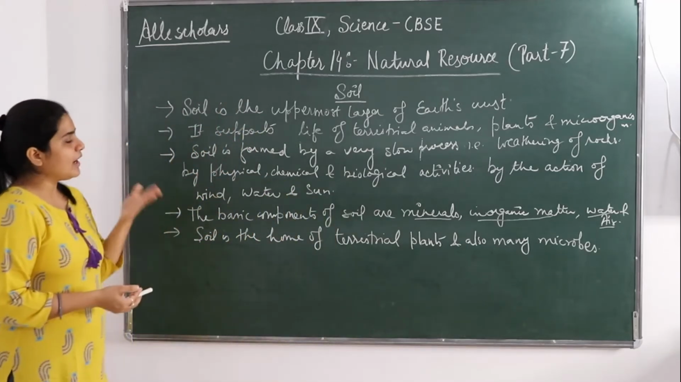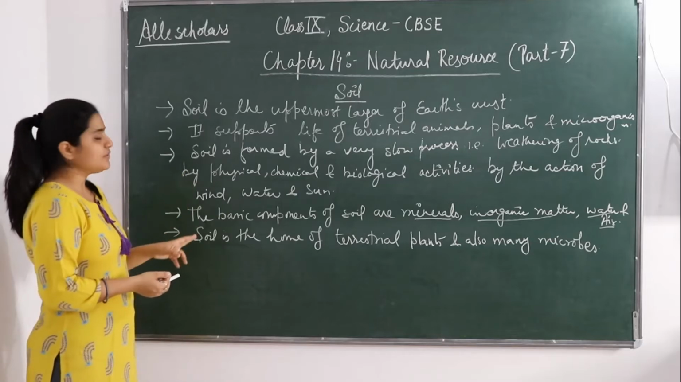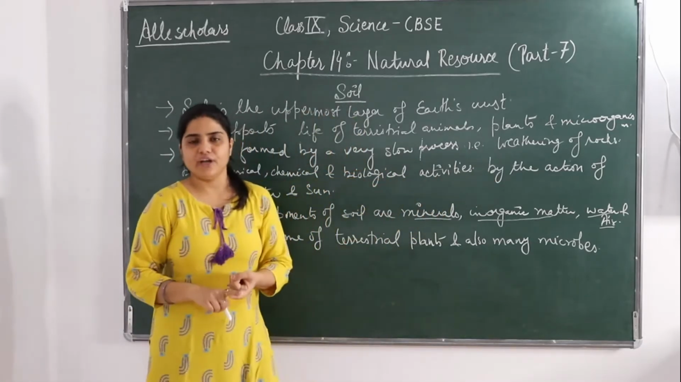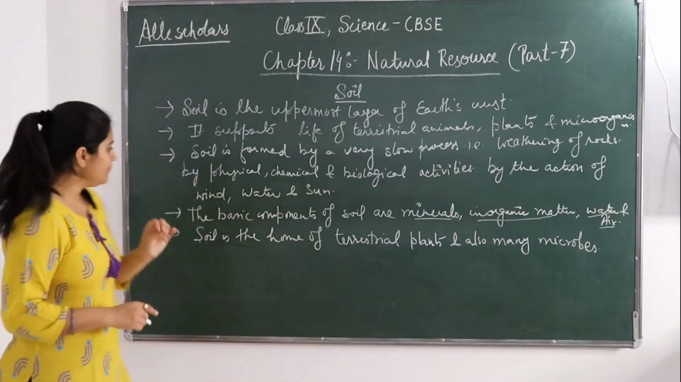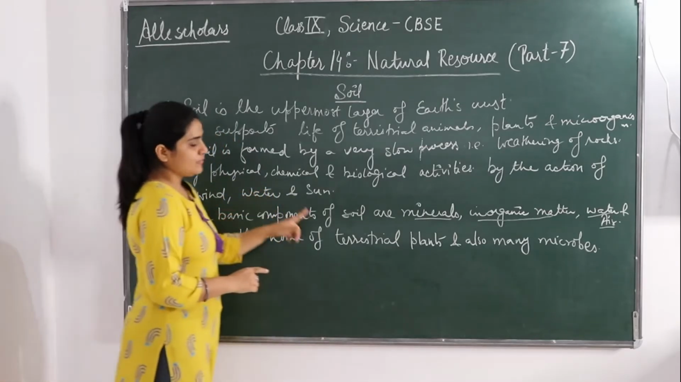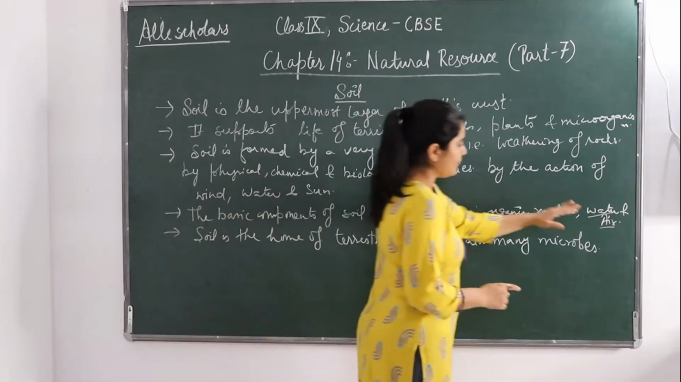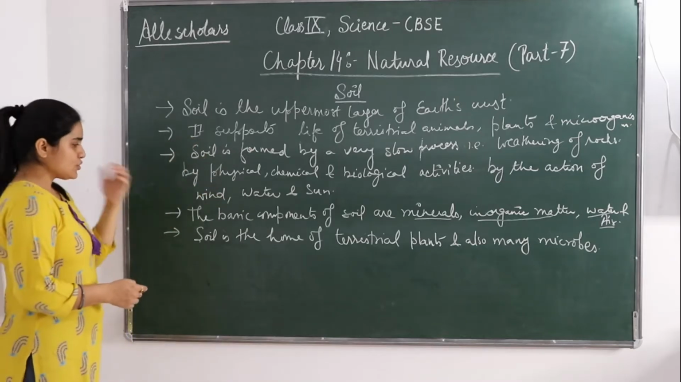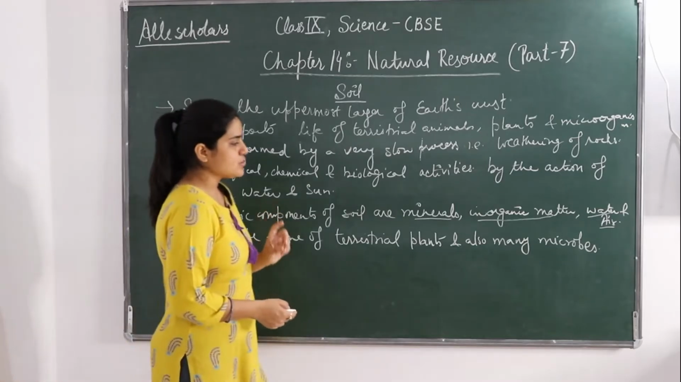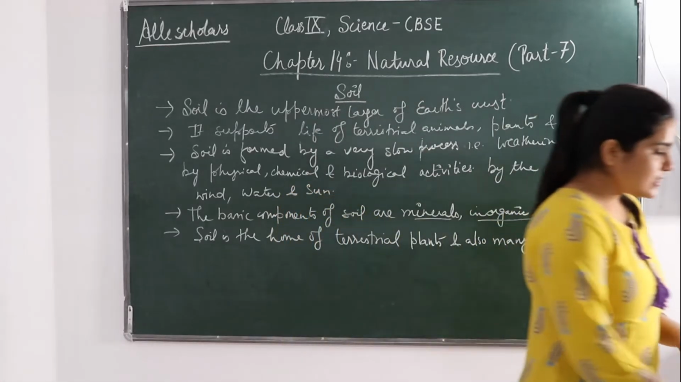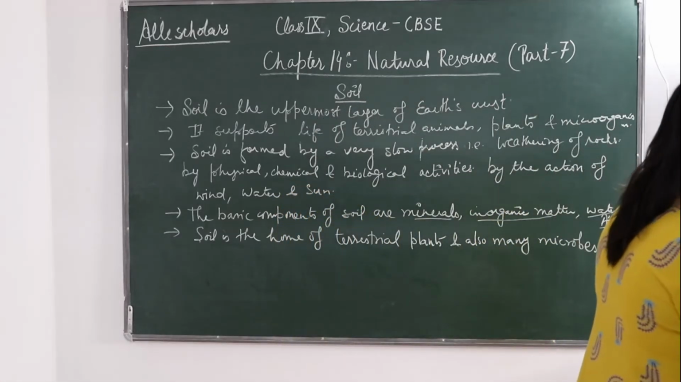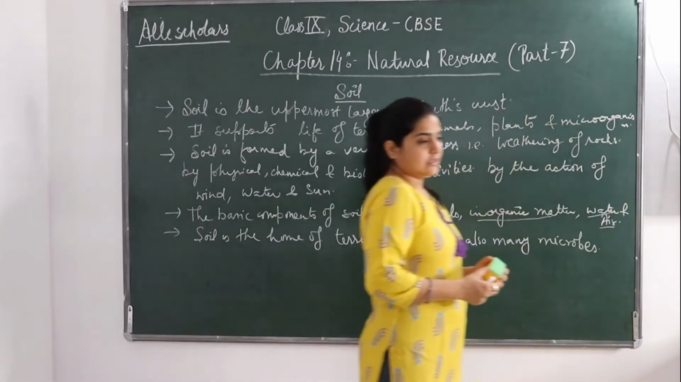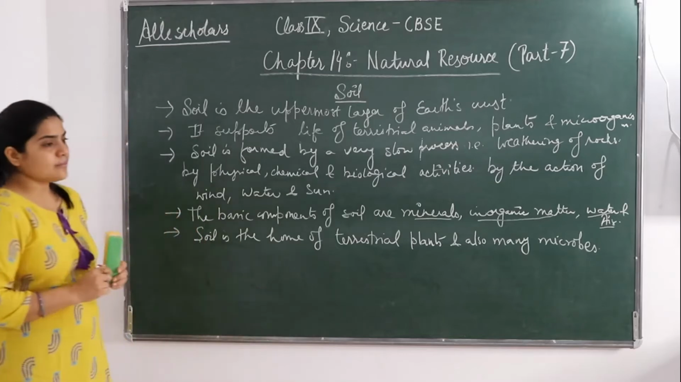Soil is formed by a very slow process, that is weathering of rocks by physical, chemical and biological activities, by the action of wind, water and sun. ये बहुत important है. Fourth is that the basic components of the soil are minerals, inorganic matter, water and air. And as I have already told you, it supports life. So soil is a home for terrestrial plants and also for many microbes. Okay, so this was about what a soil is.